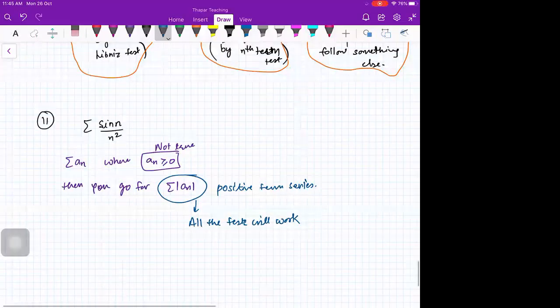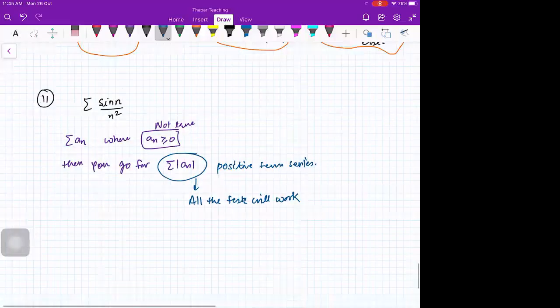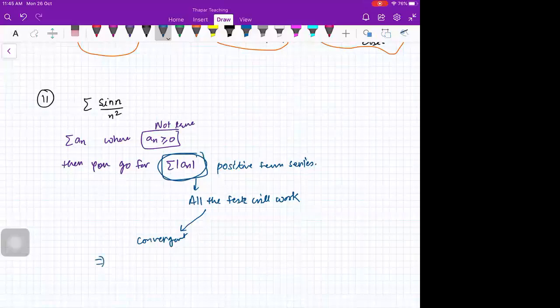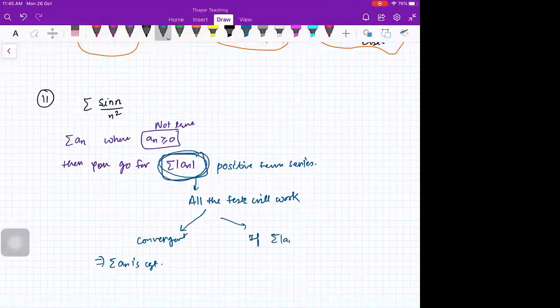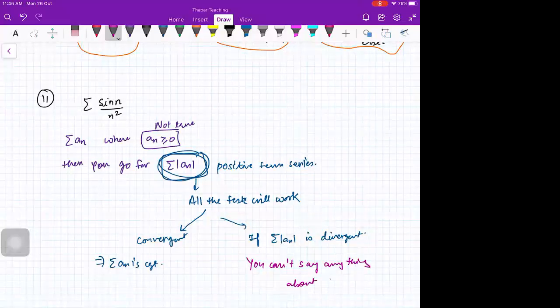So if with these tests you get that sigma mod an is convergent, then it implies that sigma an is convergent, because we know that absolute convergence implies convergence. If you get sigma mod of an divergent, then you can't say anything about sigma an. Is that okay?